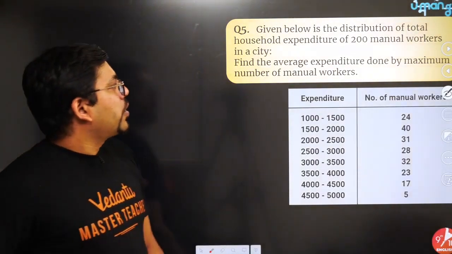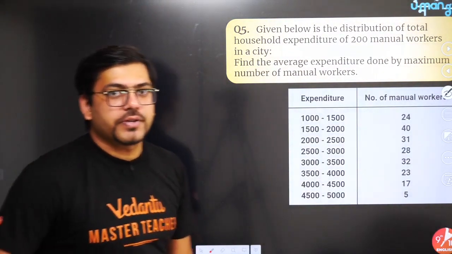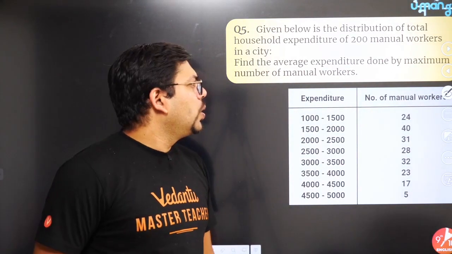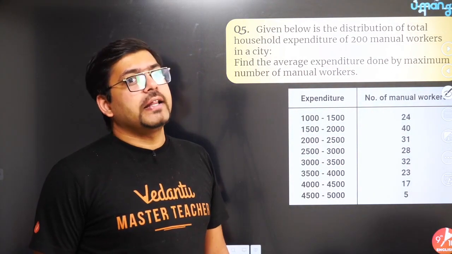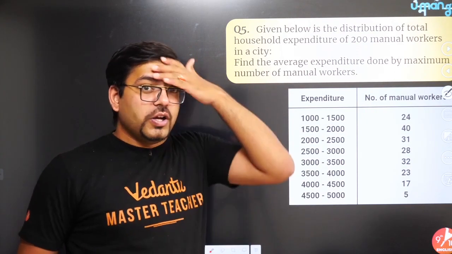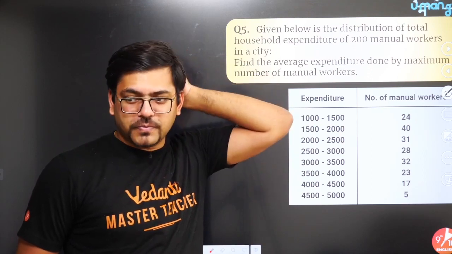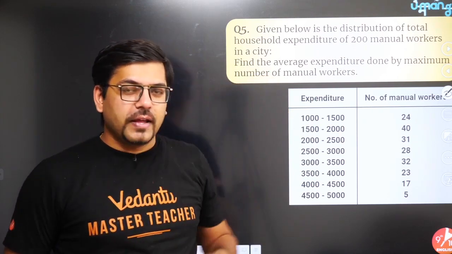This is the next question. It says, find the average expenditure done by the maximum number of manual workers. Here it is not written directly what we have to find. Can you write down in the chat box what we have to find? Do we have to find mean, median, mode, what? Anyone, any idea? Come on, write down in the chat box.